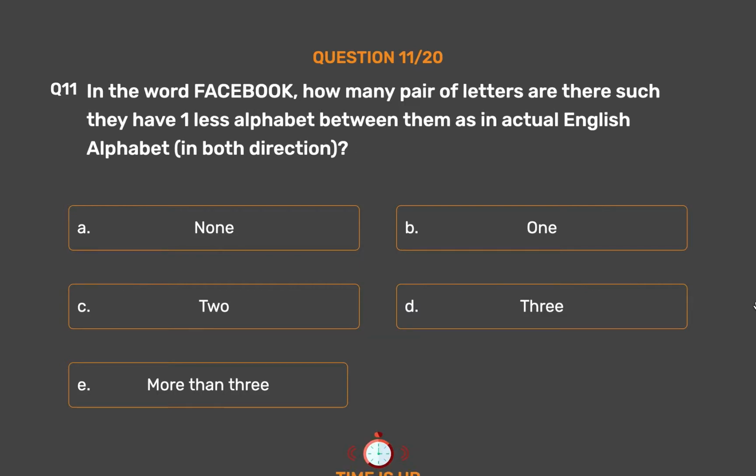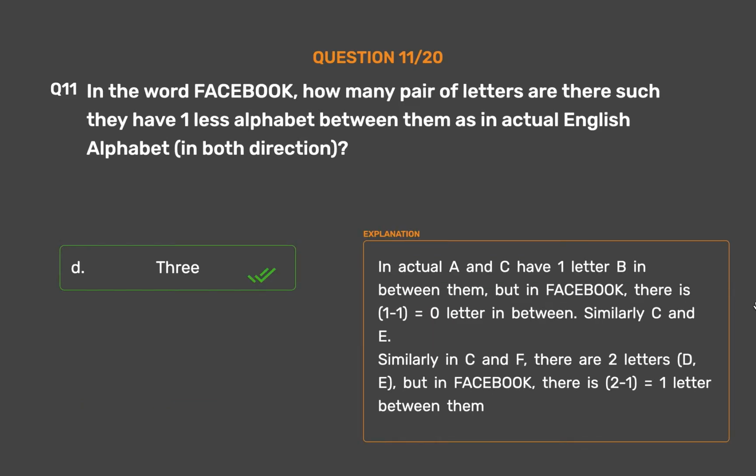The correct answer is option D. 3. In the actual alphabet, A and C have one letter B in between them, but in Facebook, there is 1 minus 1 equals 0 letters in between. Similarly C and E. Similarly in C and F, there are 2 letters, D and E, but in Facebook, there is 2 minus 1 equals 1 letter between them.